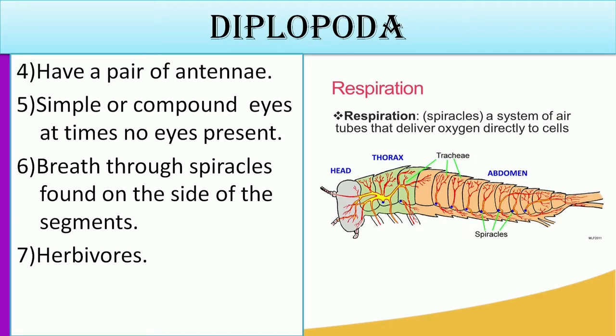Another characteristic of Diplopoda is that they are herbivorous. That means they cannot make their own food, but they depend on plants. So most of them feed on plants. In terms of respiration, we have talked about the spiracles. This is an illustration showing the spiracles. Those are the small pores found on the body segments. They take in oxygen and take out carbon dioxide through those pores.